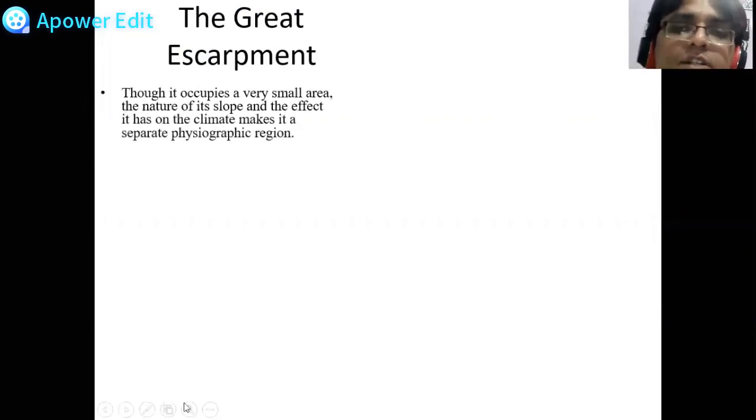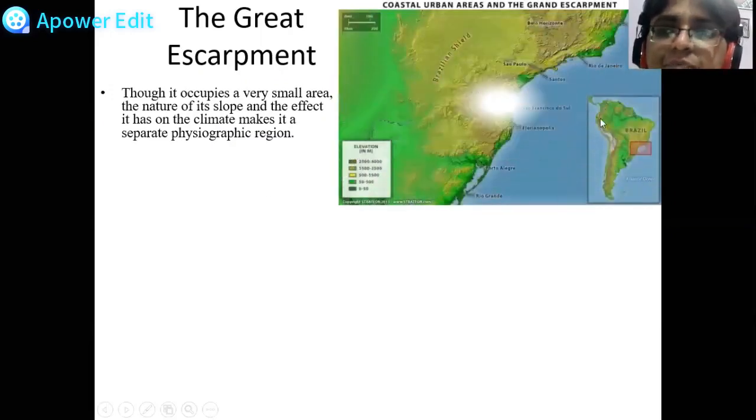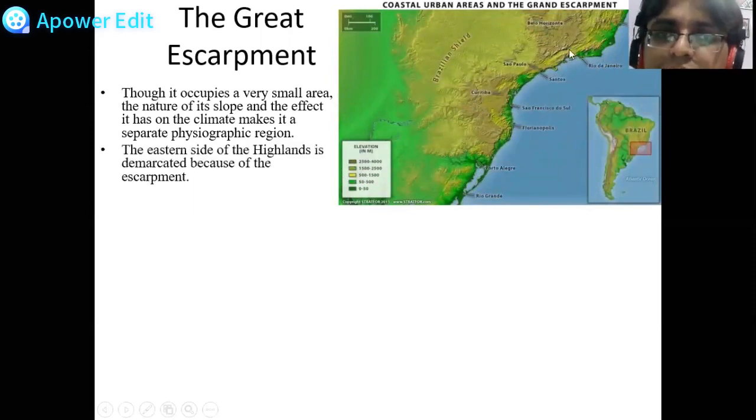The second is great escarpment near the coastal parts. Though it occupies a very small area, the nature of its slope and the effect it has on climate makes it a separate physiographic region. So you can see here, this is the great escarpment. The eastern side of the highlands is demarcated because of the escarpment. Demarcated is separated. So Brazilian highlands or escarpment separated hai.